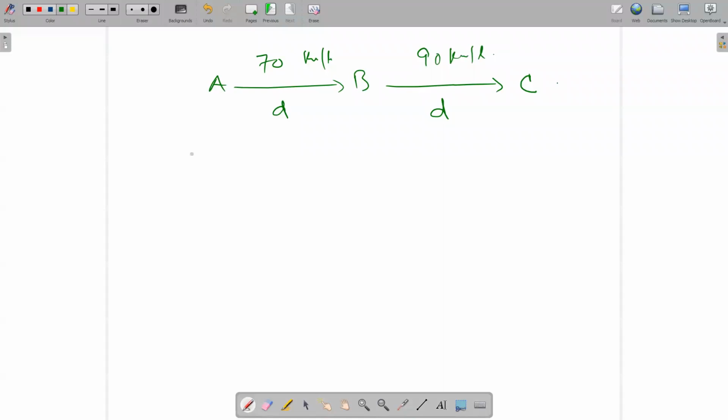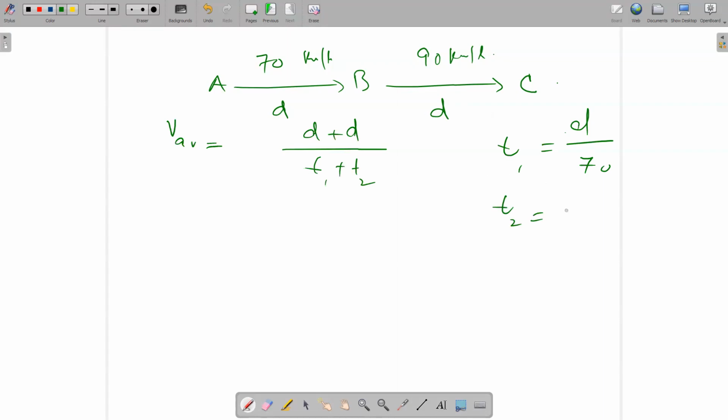So our formula is V average is equal to total distance over total time, D plus D over T1 plus T2. So T1 is what? T1 is the distance divided by the speed. T2 is also the distance divided by the speed.